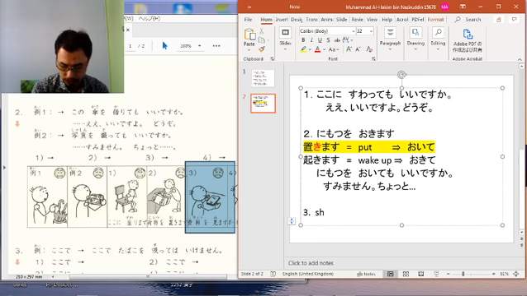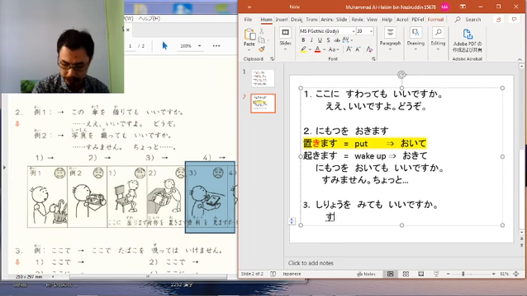Shiryou wo mimasu is included into nigurupu, so it becomes mite. Mite mo ii desu ka? Because the smiley is not happy, so we do not agree. Sumimasen, chotto.